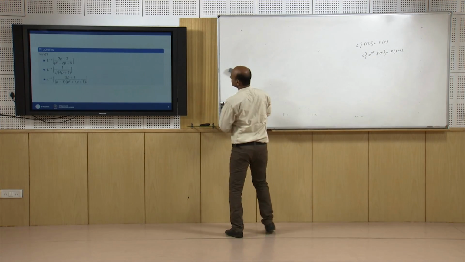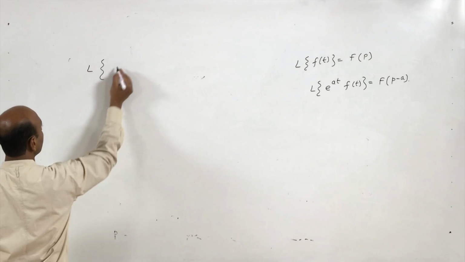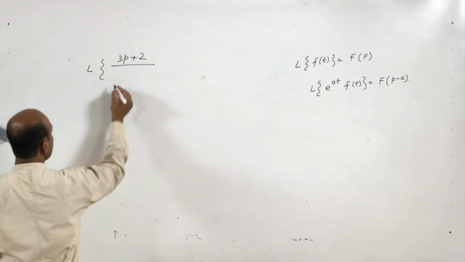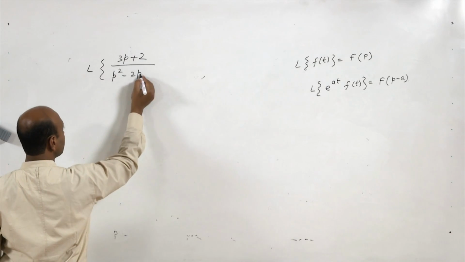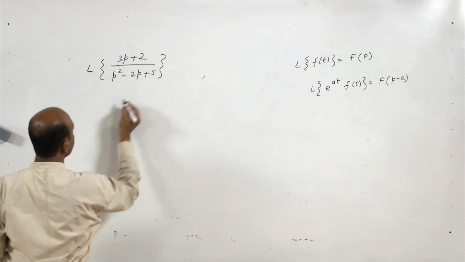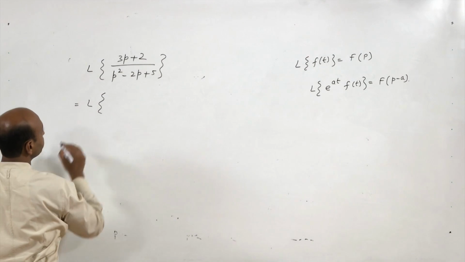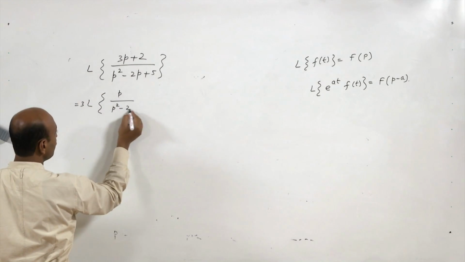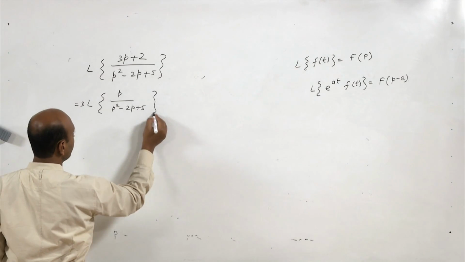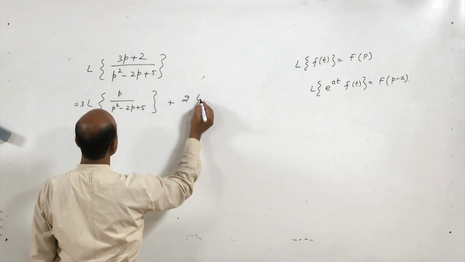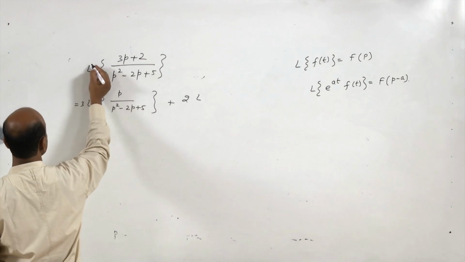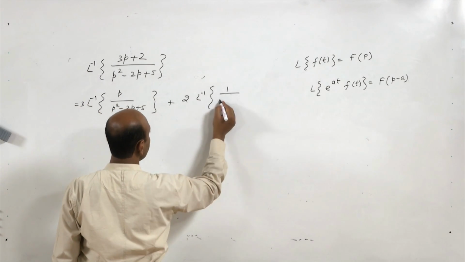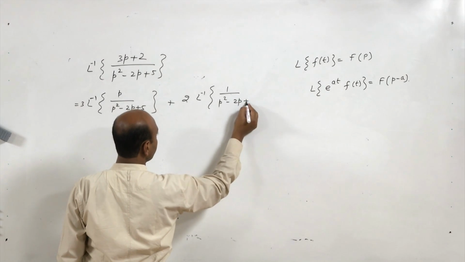So the first problem is Laplace inverse of (3p plus 2) upon p square minus 2p plus 5. So it is 3 times Laplace inverse of p upon p square minus 2p plus 5 plus 2 times Laplace inverse of 1 upon p square minus 2p plus 5.